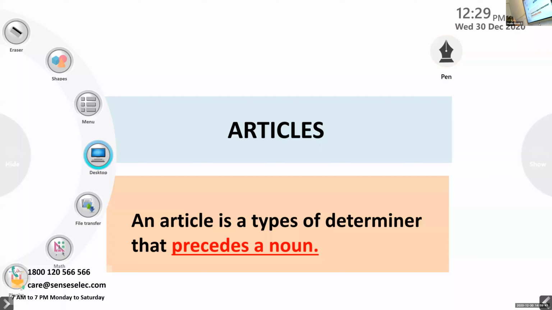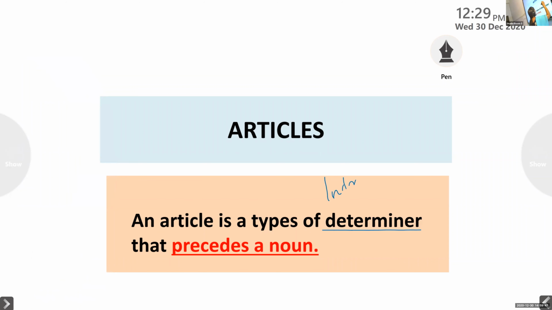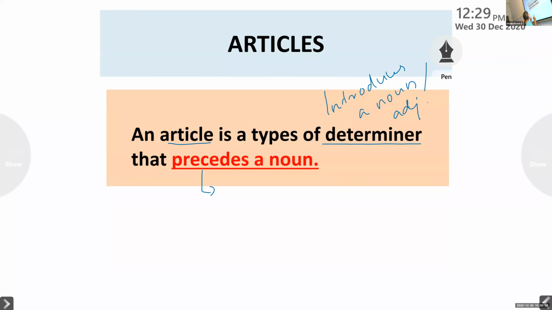Articles. Okay, a recap. An article is a type of determiner. A determiner normally introduces a noun or an adjective in a sentence. Remember, an article is used before a noun. Precedes means comes before, placed before. So it is used before a noun in a sentence.